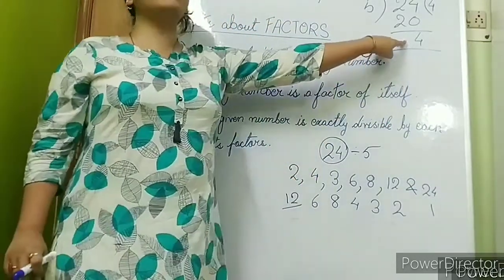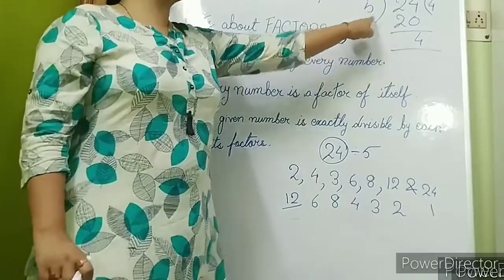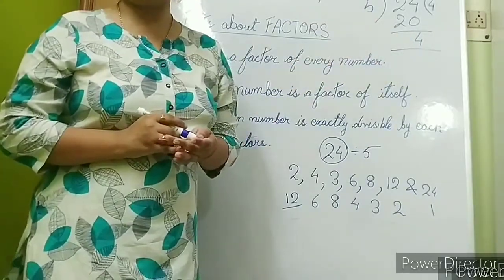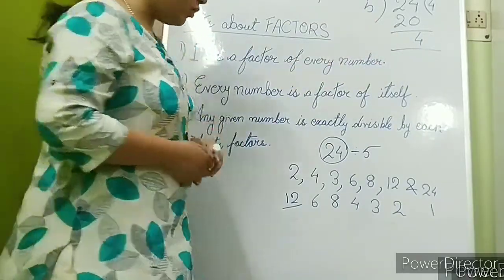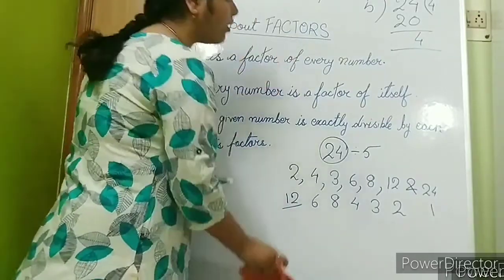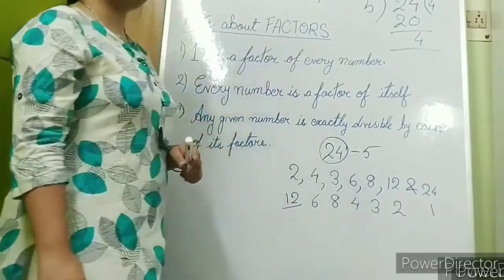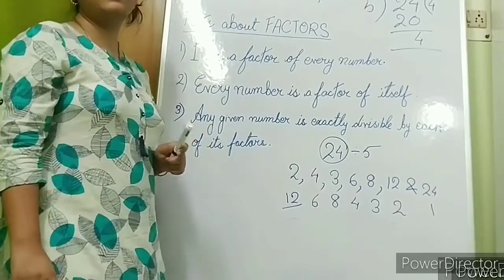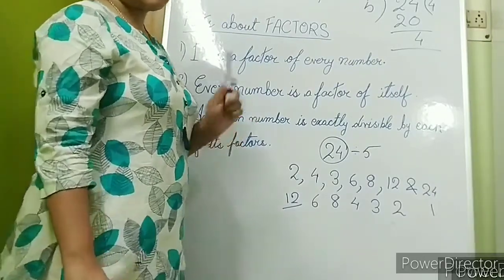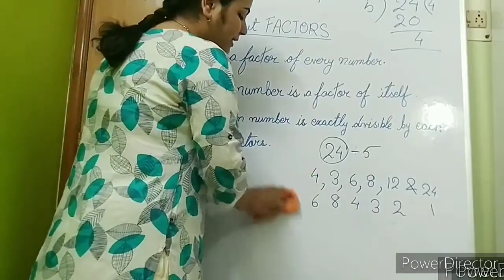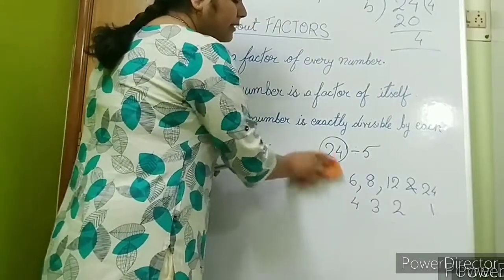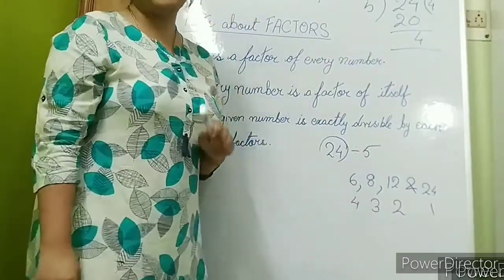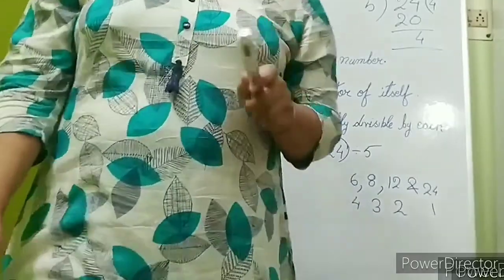Since we have a remainder, 5 is not a factor of 24. So this is our third fact about factors: any given number is exactly divisible by each of its factors, and if it is not exactly divisible by a number, then that number is not its factor.